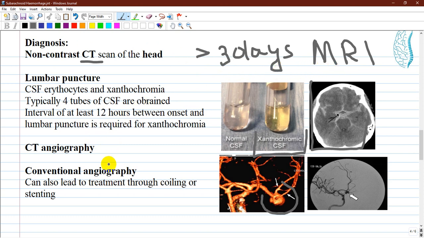Lumbar puncture. Lumbar puncture is regarded as mandatory in people with suspected subarachnoid hemorrhage if imaging is negative. So firstly, do a CT scan, then make a tap of the cerebrospinal fluid. Typically, 4 tubes of cerebrospinal fluid are obtained.